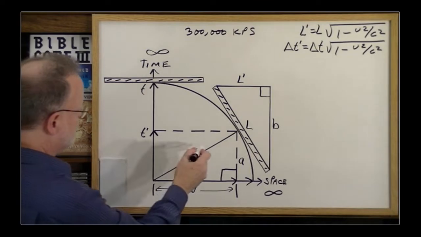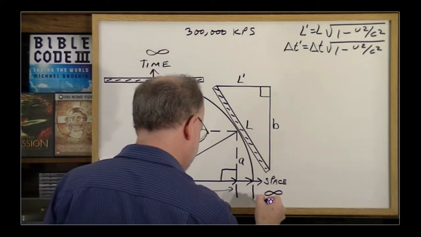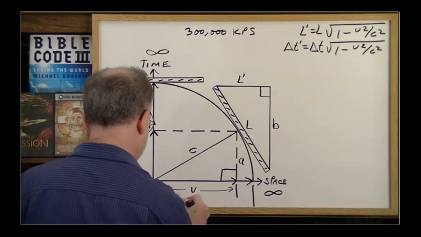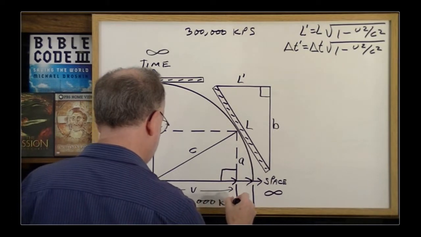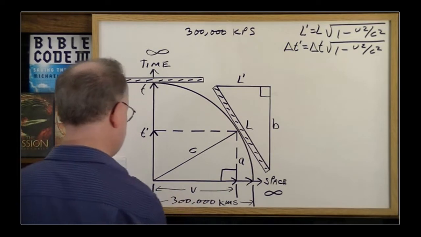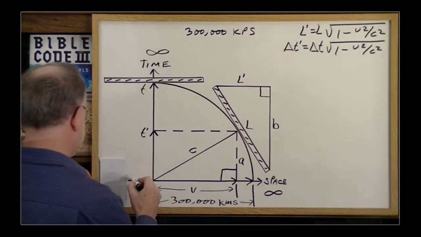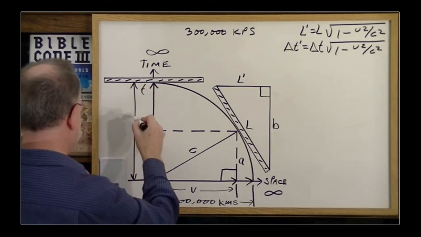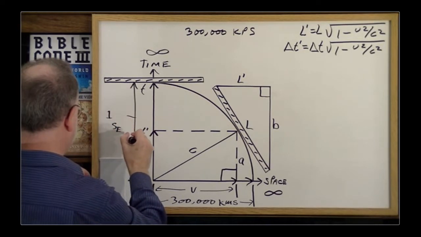Therefore, to represent this constant motion, we can say that this much space will represent 300,000 kilometers, and therefore this much depth across time represents 1 second.